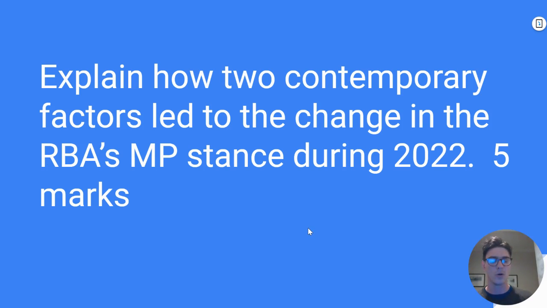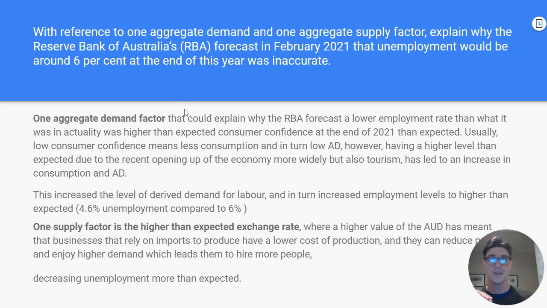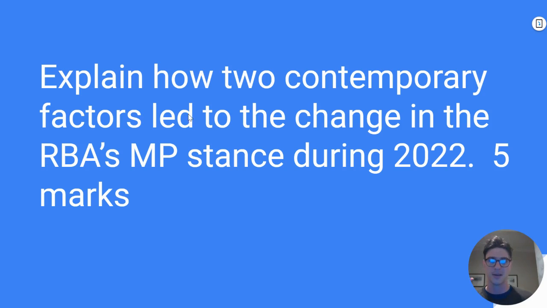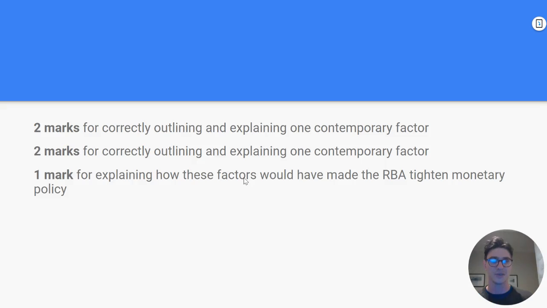Okay, let's do a much more relevant question to monetary policy, because of course this is not only Unit 4 monetary policy, but it's also Unit 3 Outcome 2. That's where the dot point sits that says you need to know contemporary AD and AS factors. But it does help us in thinking about the focus of monetary policy. So let's try this question. Explain how 2 contemporary factors led to a change in the RBA's monetary policy stance during 2022. So this will be much more relevant to you because you should be thinking about 2022, not 2021. And of course, the RBA is doing something different this year.